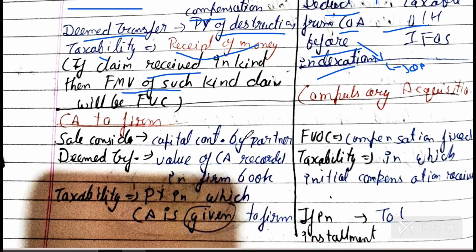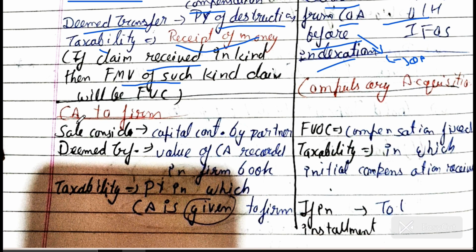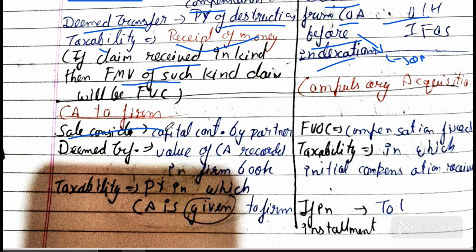If you are giving a capital asset to a firm, what will be the sale consideration? It is the capital contributed by the partner. It means the price at which I am selling my asset to the firm will be my capital contribution. Basic understanding, make the logic: the sale consideration is the capital contribution by the partner in the firm.